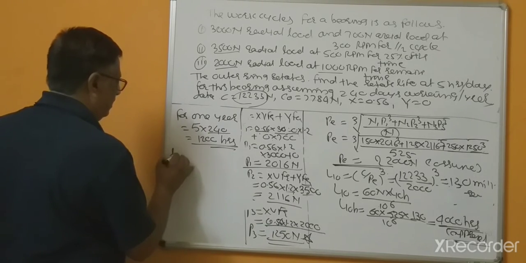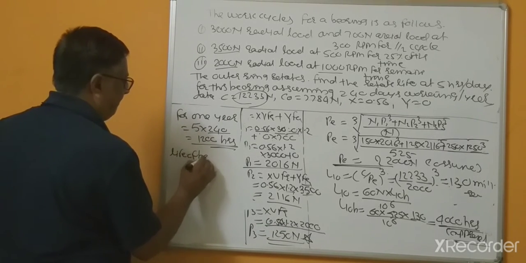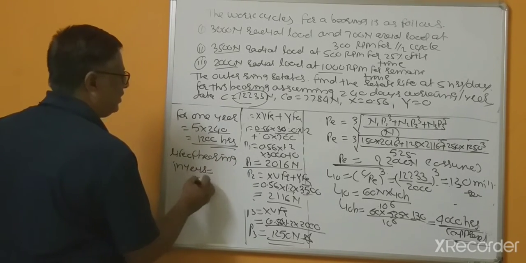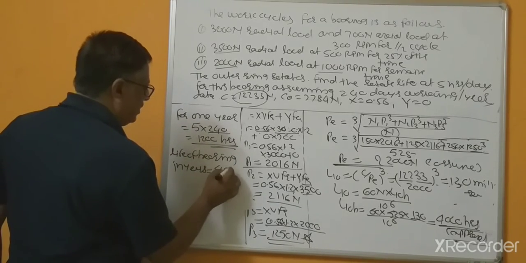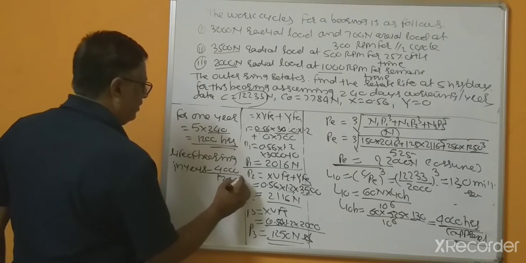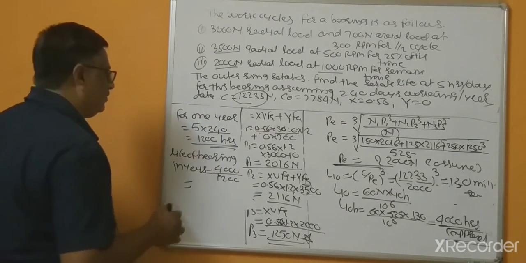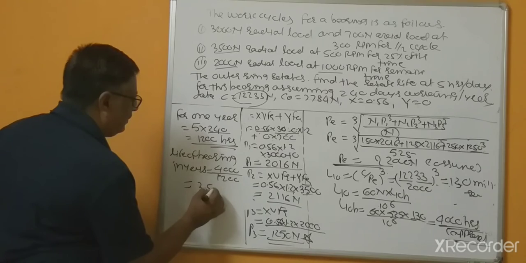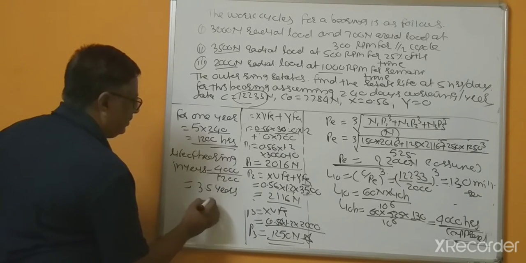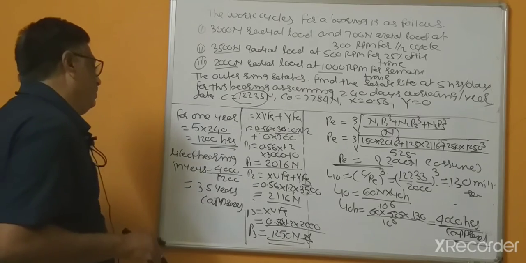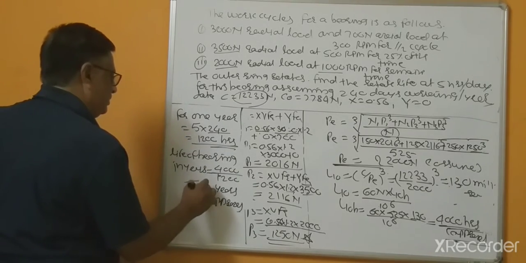So the life of the bearing in years equal to 4000 hours divided by 1200 hours, which is equal to 3.5 years approximately. This is 3.4 something.